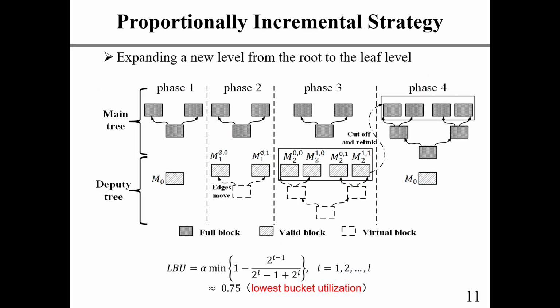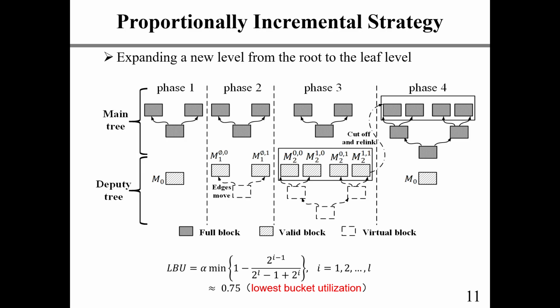Based on lazy PET, we propose a proportionally incremental strategy to further improve memory utilization. Especially, we elaborate an auxiliary structure called the deputy tree to convert the exponential expansion of a new level into a proportionally incremental sequence. We call the binary tree structure of the lazy expanding PET the main tree. Here, we show a simple example of how the main tree extends to level 2.